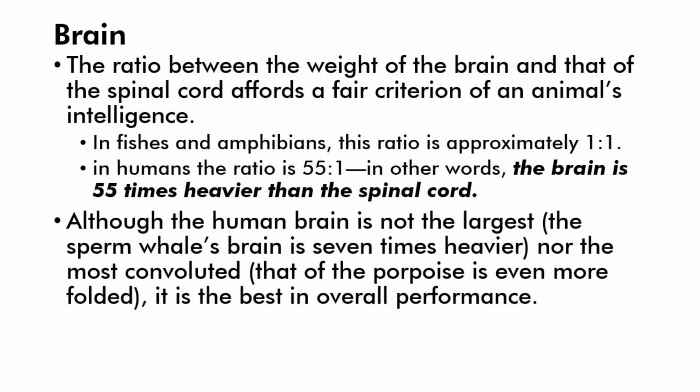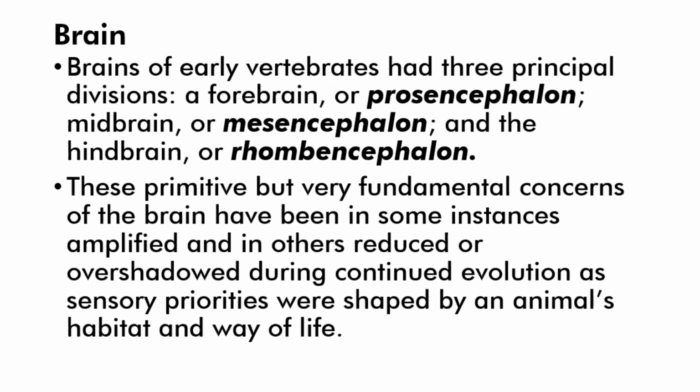The ratio between the weight of the brain and that of the spinal cord affords a fair criterion of an animal's intelligence. In fishes and amphibians, this ratio is approximately 1 to 1. In humans, the ratio is 55 to 1. In other words, the brain is 55 times heavier than the spinal cord. Although the human brain is not the largest, the sperm whale's brain is 7 times heavier, nor the most convoluted, that of the porpoise is even more so, it is the best in overall performance.